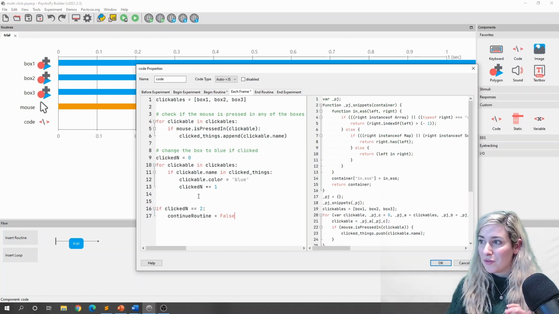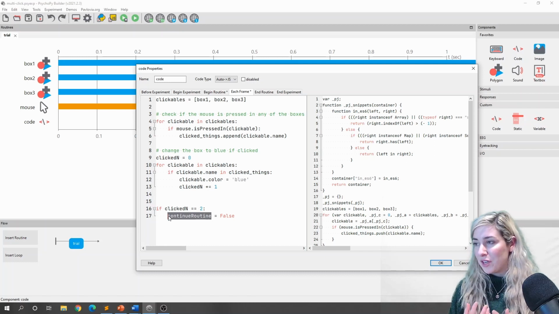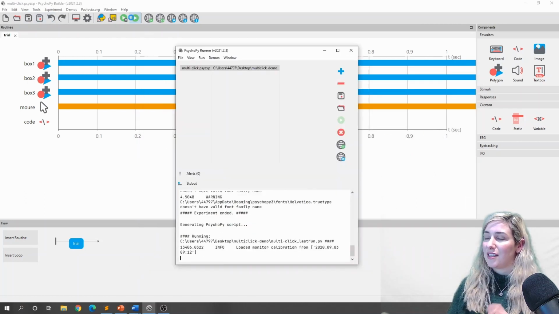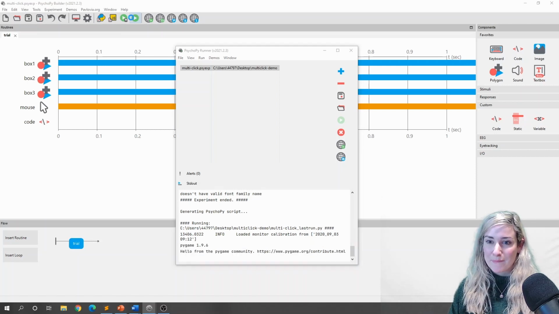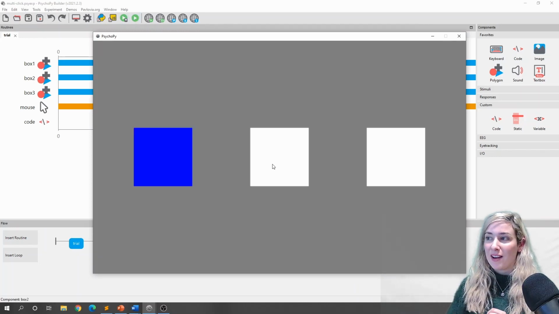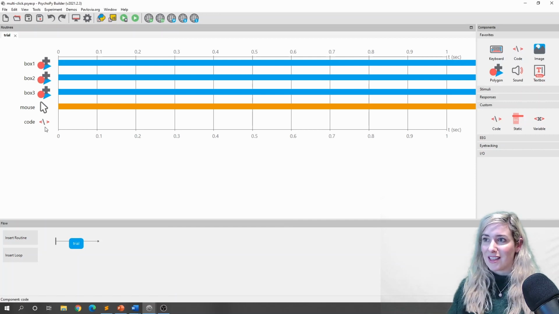Now, this continueRoutine variable is a variable that lives under the hood of PsychoPy. It allows you to end this routine and move on if some criteria is met or whenever you like. So I'll click OK, save that, and run it. Let's see if that works. Hopefully now when I click on the second thing, that ends this trial. Okay, lovely.